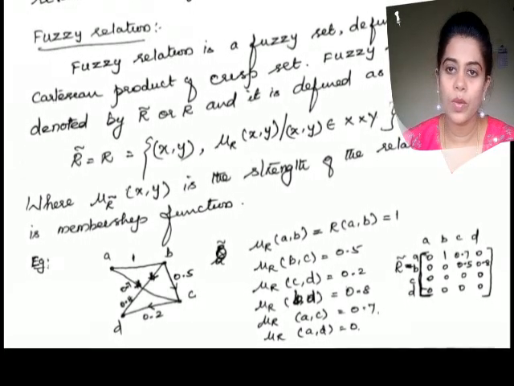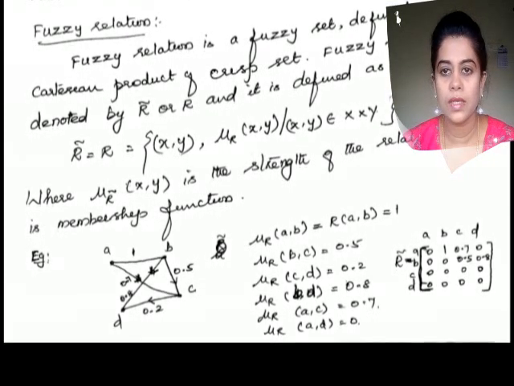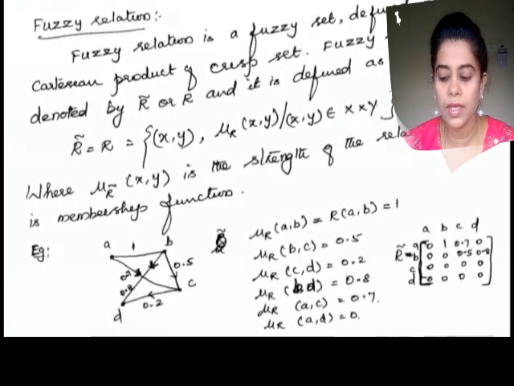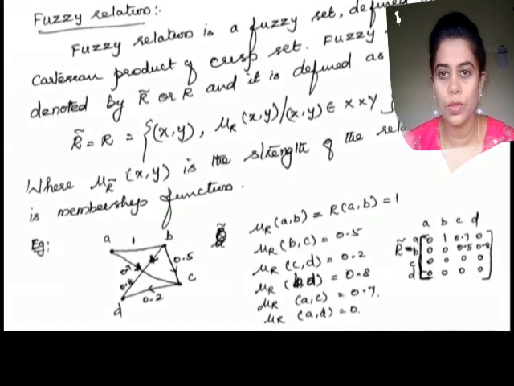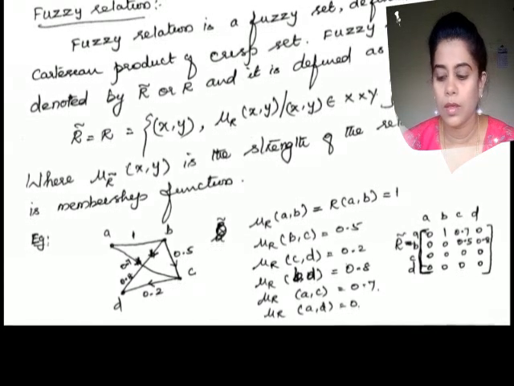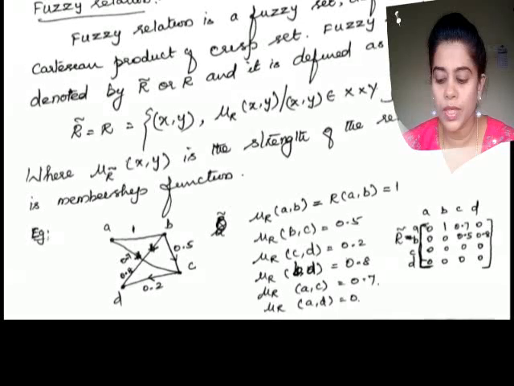So that will be converted into a matrix. So the matrix is, say, A, B, C, D as columns, and the rows will be called A, B, C, D like that. And A to A is 0. There is no loop, there is no value to itself. And A to B is 1. A to C is 0.7. A to D is 0.